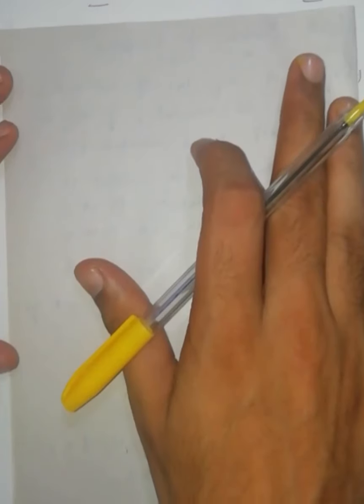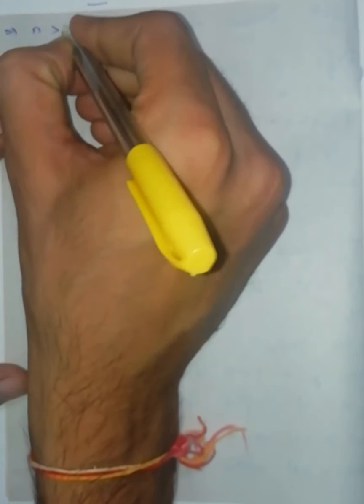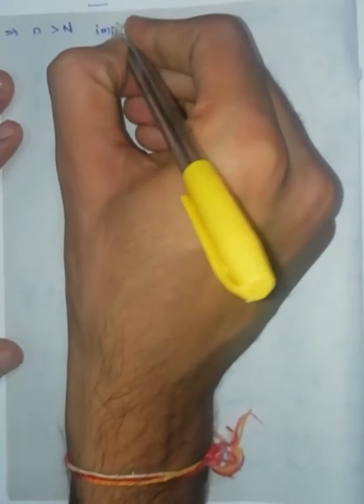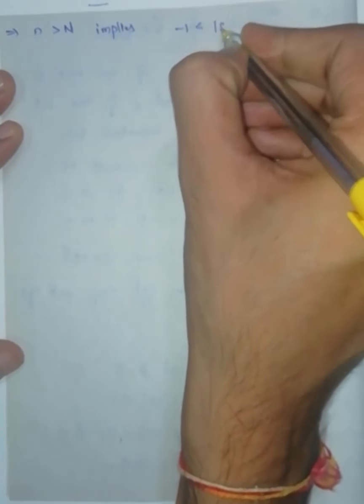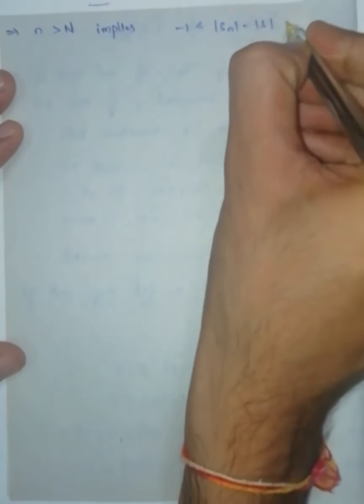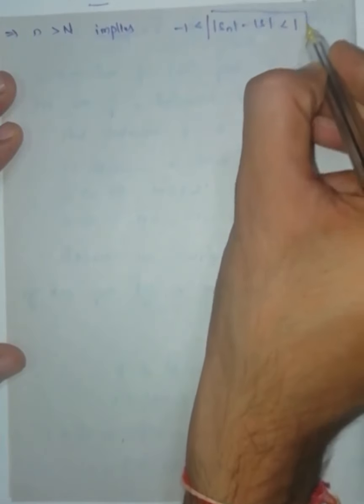Now I am going to remove this modulus symbol. If I remove the modulus symbol, I will get that n greater than capital N implies minus 1 less than modulus of Sn minus modulus of S less than 1. Therefore I am going to take the right inequality.